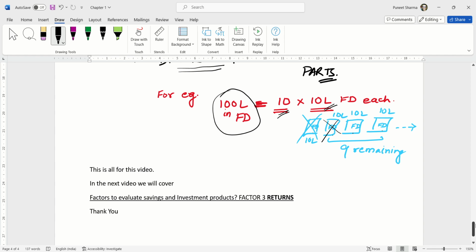So this is all for this video. In the next video, we will cover the factors to evaluate savings and investment products, which is factor 3, the most important of all, called returns.